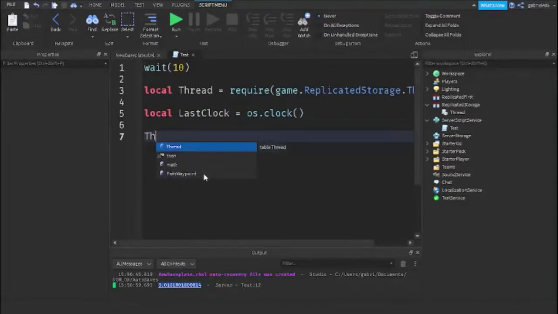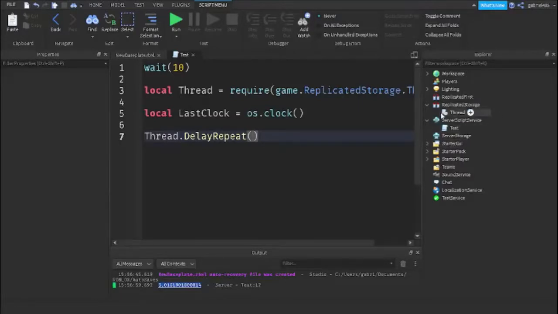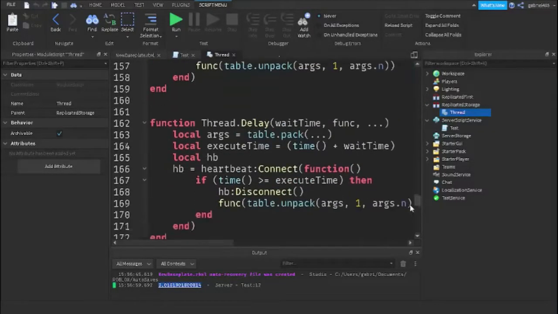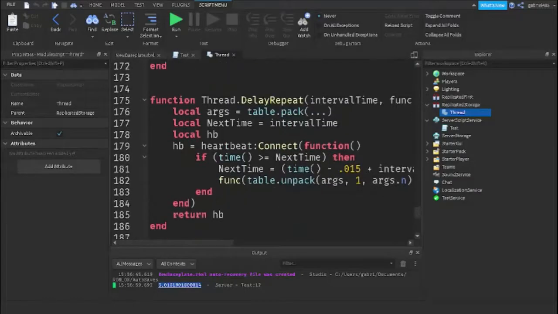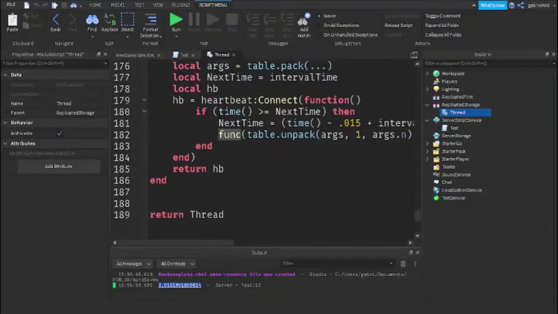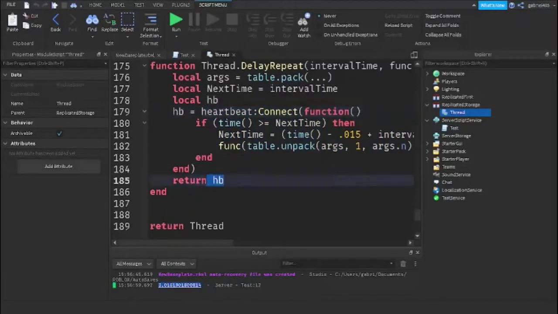Now we're just going to test out the final one, which is delayRepeat. Okay, so delayRepeat is a whole new topic. Thread.delayRepeat, and let's just look into our module and see what it does. It says here interval, time, and then the function. The interval is the same as a while loop, and it says here HB, and it returns the connection. So it returns the connection to the heartbeat.